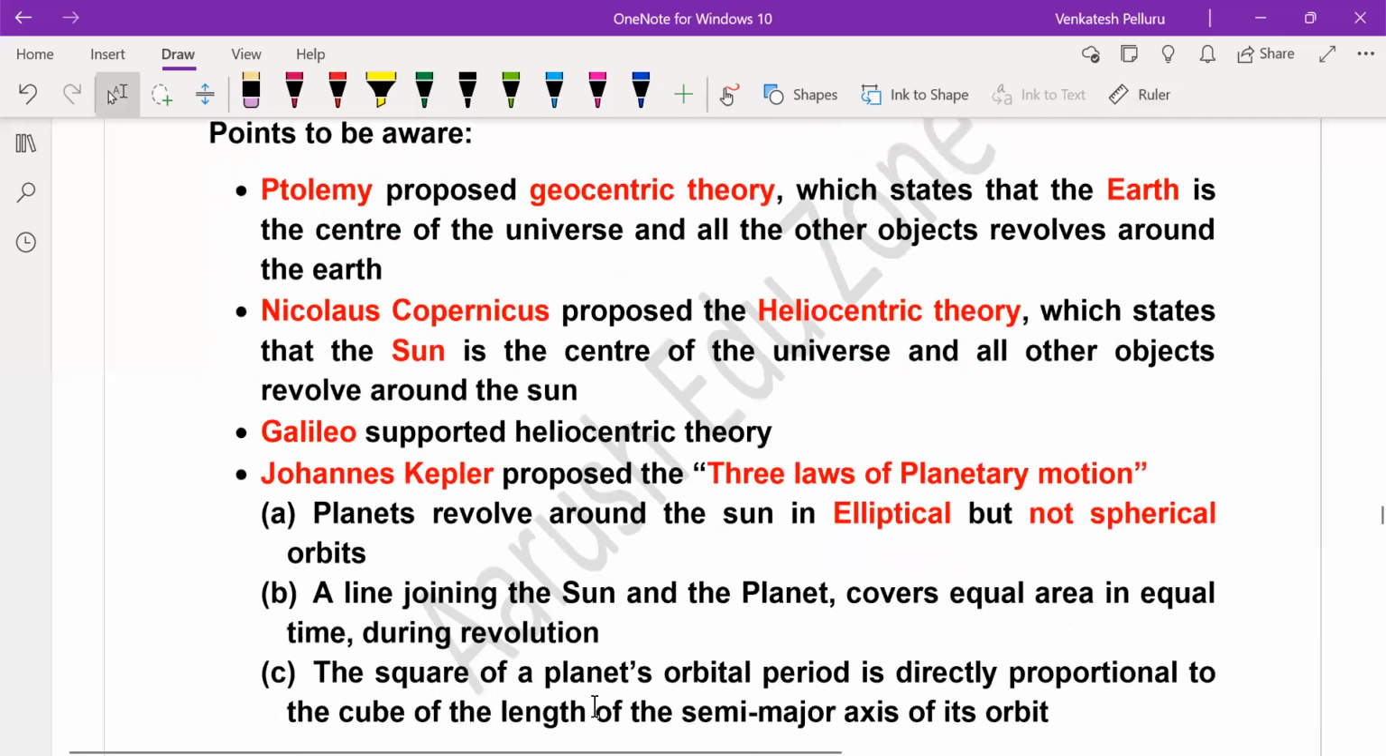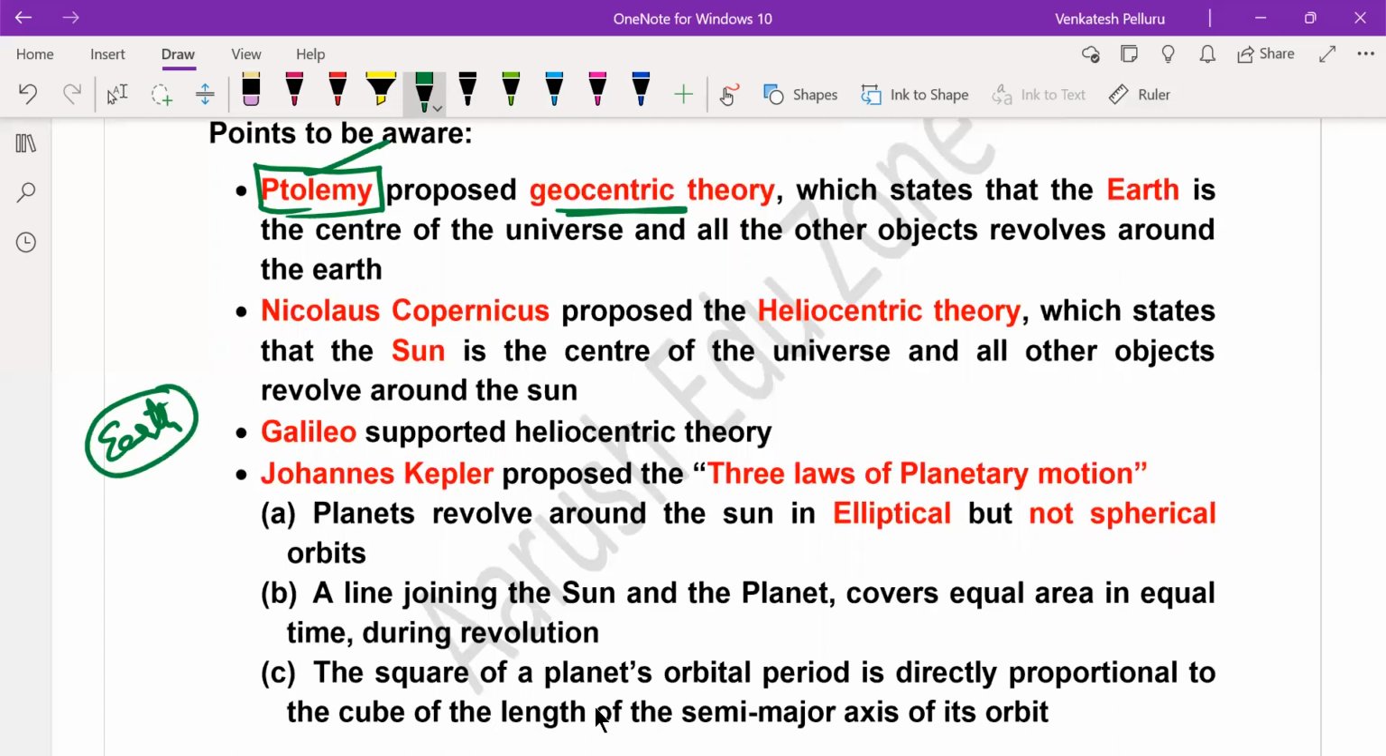Then the other points that you need to be aware of, these are very, very important questions. The astronomer who proposed the geocentric theory. Geocentric theory states that Earth is the center of the solar system, or rather the center of the entire universe. They even stated that objects like the Sun and Jupiter are all revolving around the Earth. So that was the thesis. Earth is the center of the entire universe, and all the other objects, including the Sun and other planets like Jupiter and Saturn, revolve around the Earth. That was the proposal made